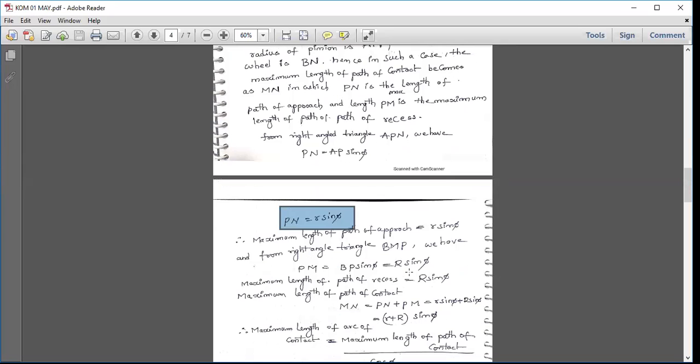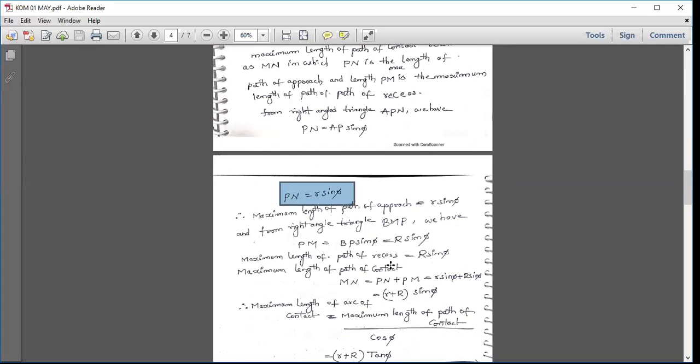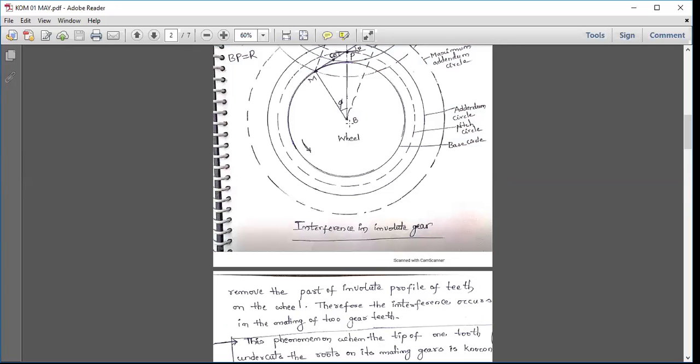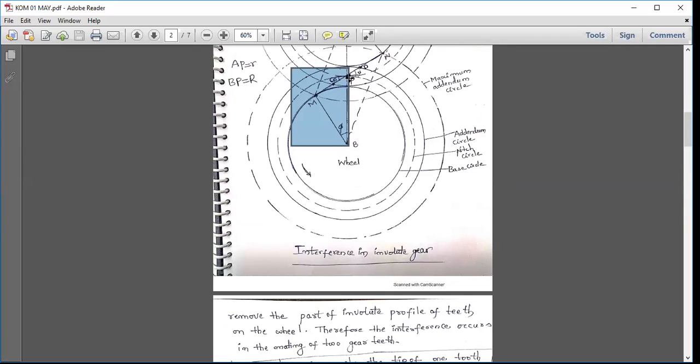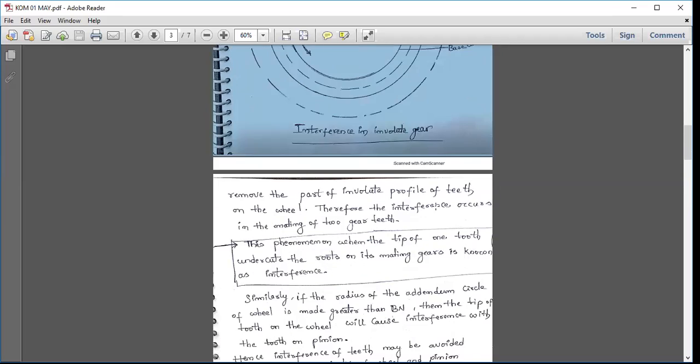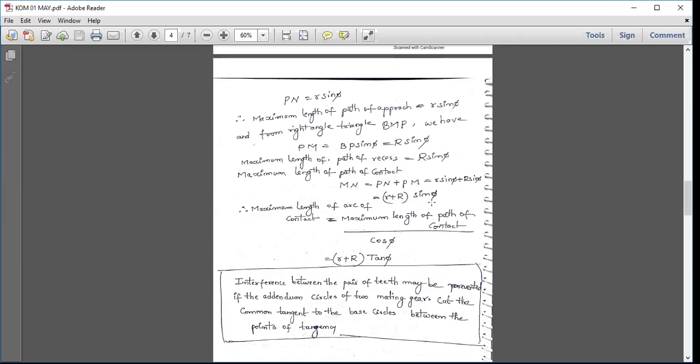Similarly, the maximum length of path of recess. See the triangle BMP, another triangle. In this triangle BMP, I want the PM distance. To get the PM distance, PM is equal to BP sin phi. BP is capital R, the addendum circle radius, so PM is R sin phi. Now the maximum length of path of contact is the maximum length of path of approach plus the maximum length of path of recess, which is r sin phi plus capital R sin phi. So the maximum length of path of contact is (r plus R) into sin phi.